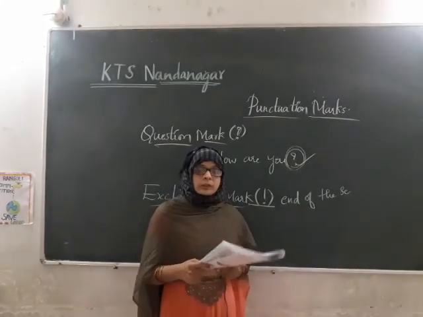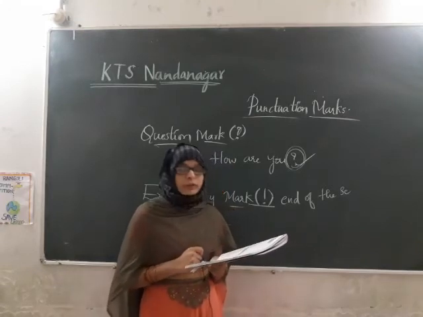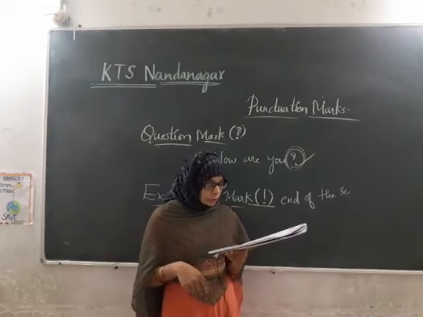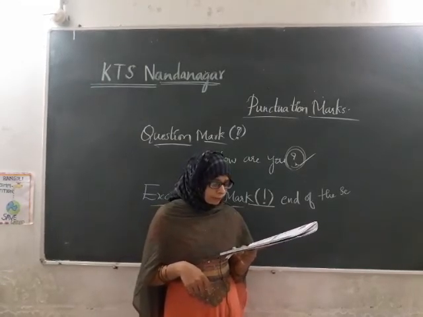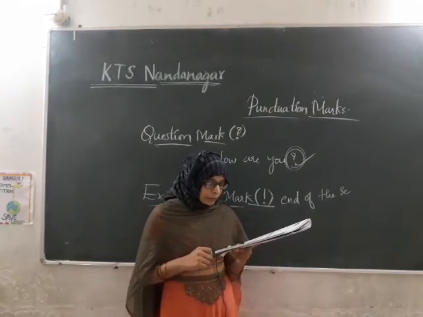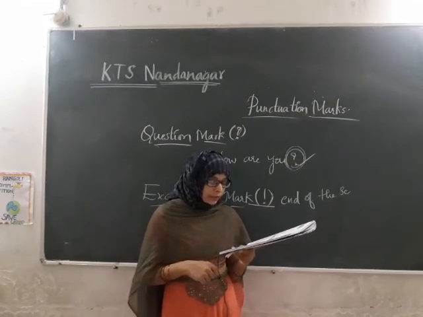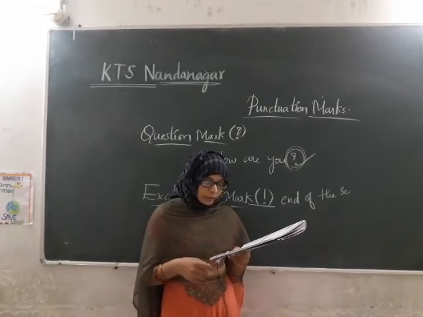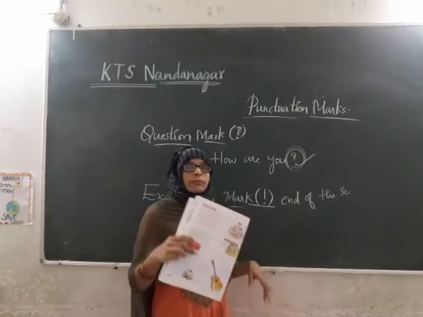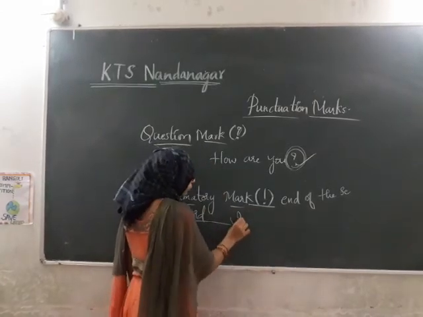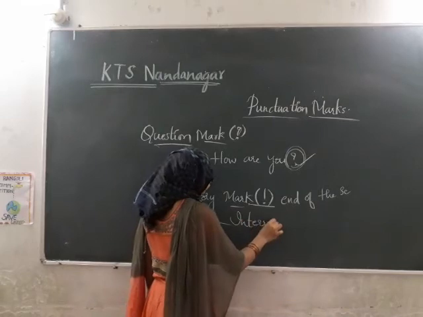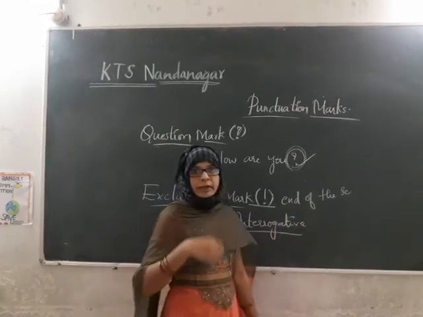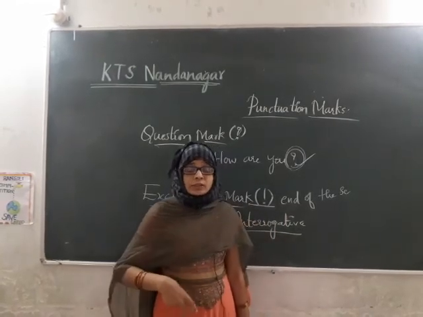Then we have got one more rule or one more situation where we use exclamatory mark. An interrogative sentence can be an exclamation too. What did you do to the dog's hair? In the above example, the person was just expressing his or her emotion, surprise or anger. The person who made the statement was not expecting an answer. So this exclamatory mark is also used in an interrogative sentence. Okay, when you question someone and when you don't expect an answer, you just express your feeling.